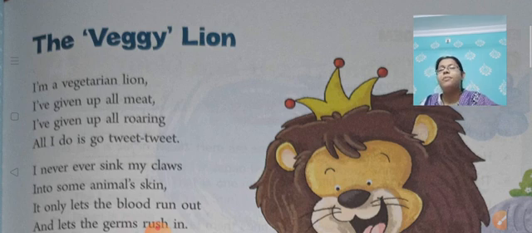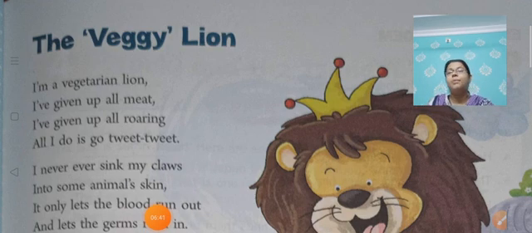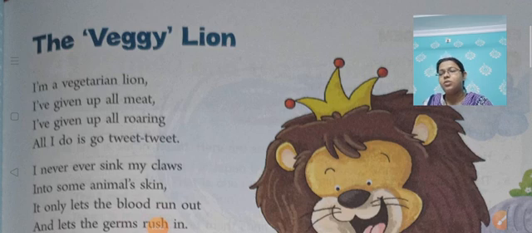I have given up all roaring, and he no more roars. He no more scares other animals. Roaring means dahadna, right? The way a lion communicates, you can say. So what does a lion do? A lion roars, but this veggie lion has given up roaring also. What he does, it does only tweet tweet.